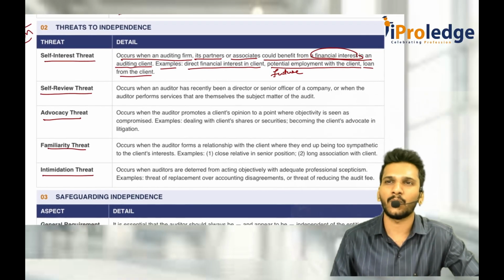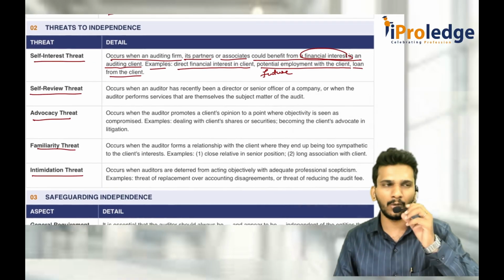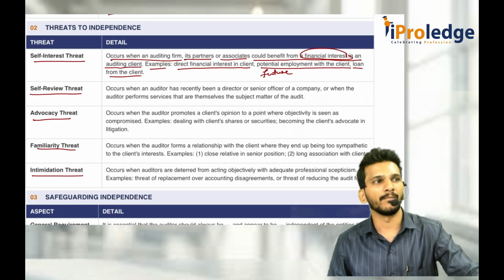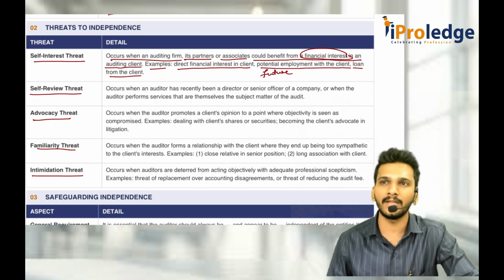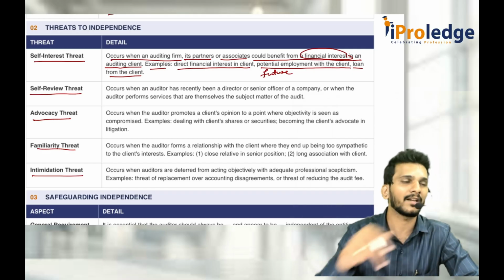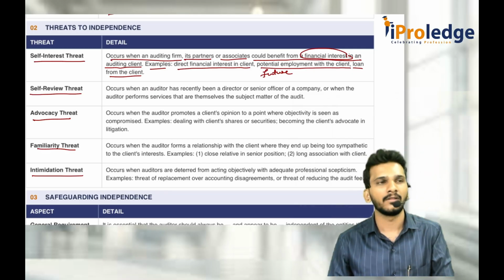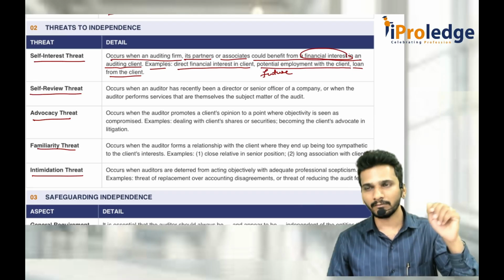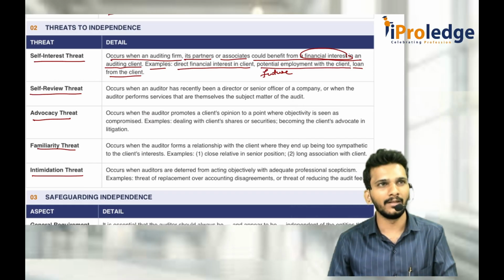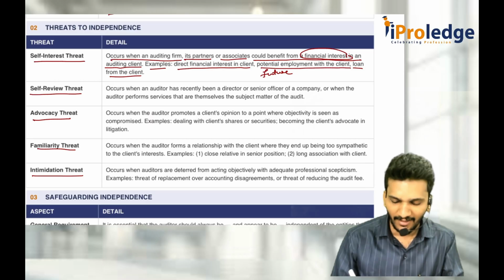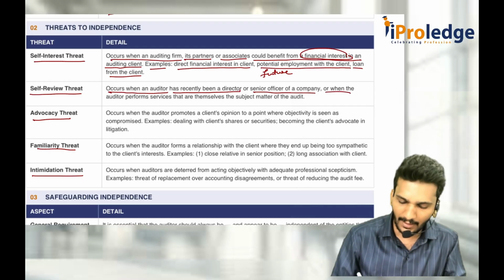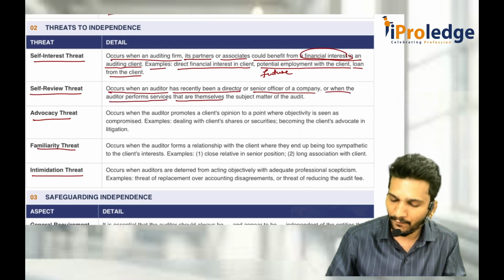Then comes self-review threat. What is self-review threat? Whenever you, as an auditor, do the audit of work which was performed by you only, or your team, or your firm, then you might not give the right opinion, because if you find mistakes, you are trying to find the mistakes of work you already did earlier. That means you are trying to review yourself. It occurs when an auditor has recently been a director or senior officer of a company, or when the auditor performs services that are themselves the subject matter of the audit.